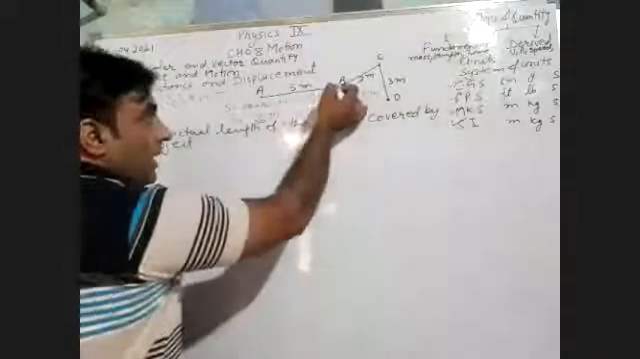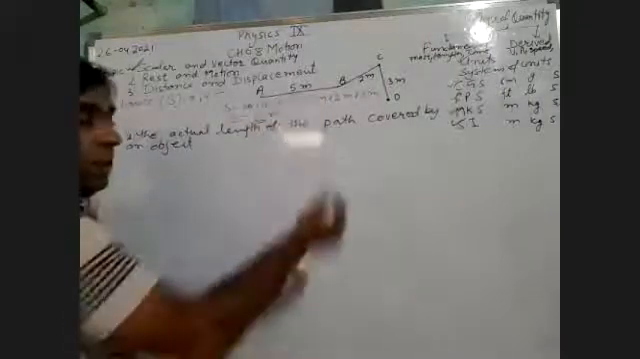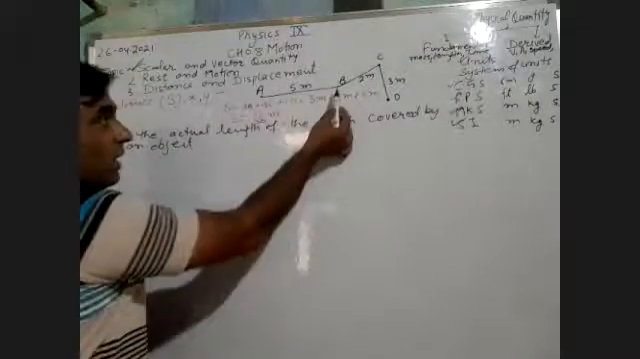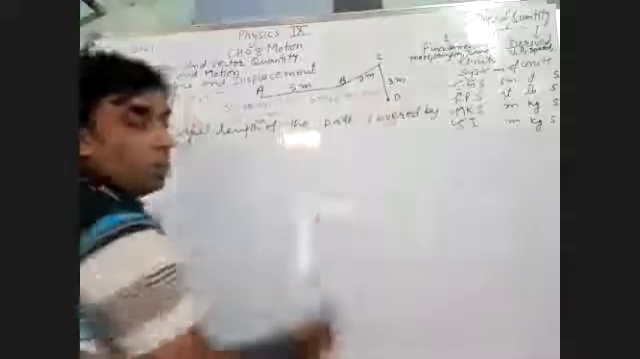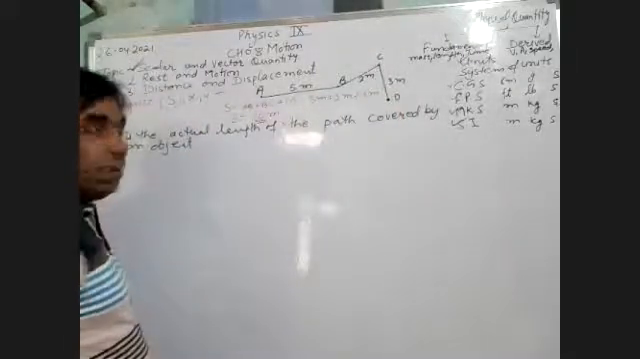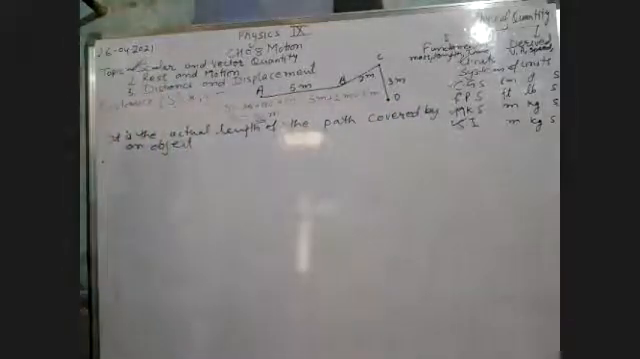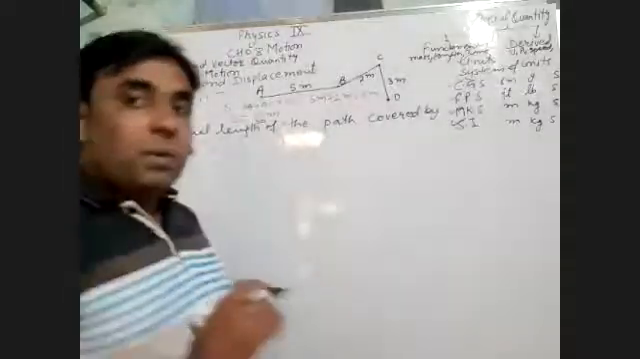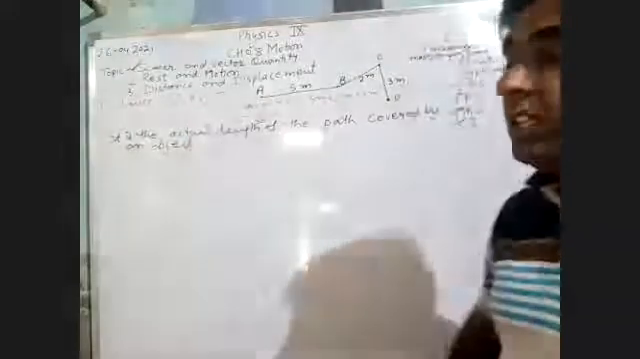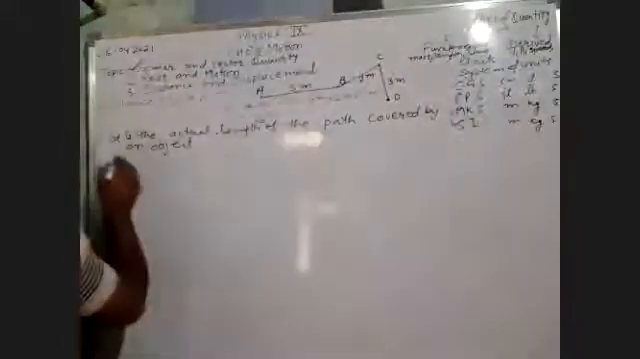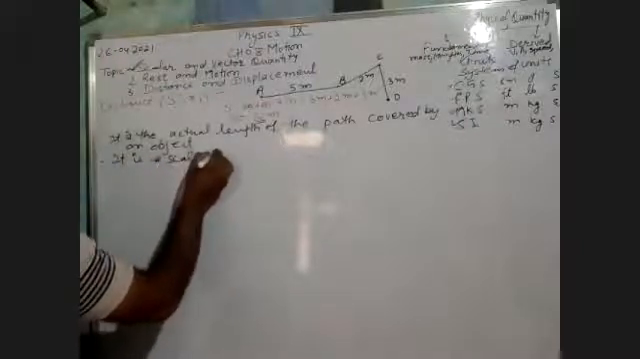Do we require any direction to measure these lengths from A to B? We can measure from B to A. That will also be 5 meters. B to C is 2 meters. C to B will also be 2 meters. C to D is 3 meters. D to C will also be 3 meters. So we do not require any specific direction. And if we do not require any specific direction, what type of quantity is this? This is a scalar quantity. So we can write here, it is a scalar quantity.